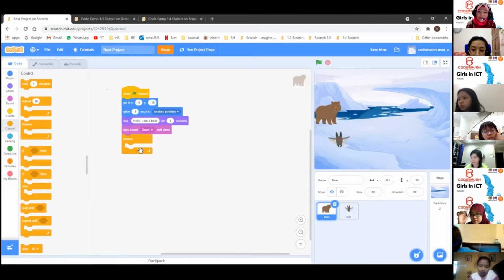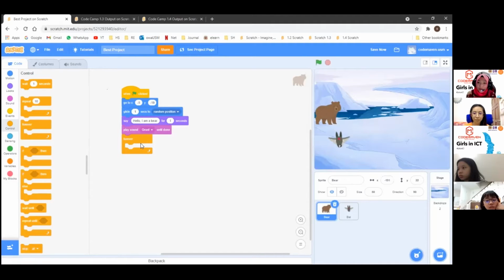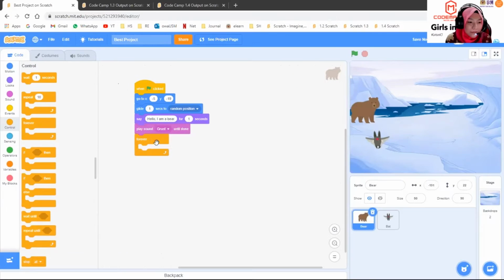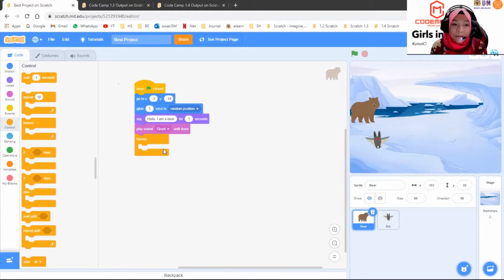Now we have added this forever block. We want this sprite to be able to move continuously forever. As you can see in this block, there's an empty space here, because we want to add some actions in this block, what is going to be done forever. So we want to add some motion here.